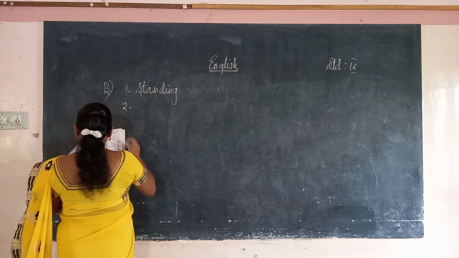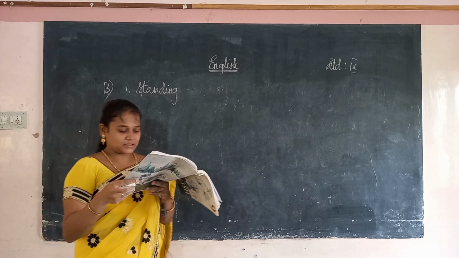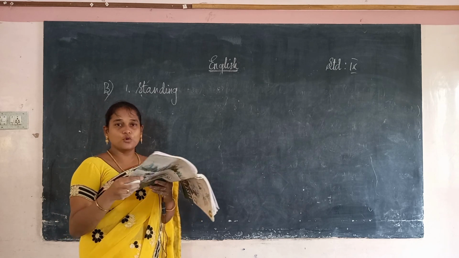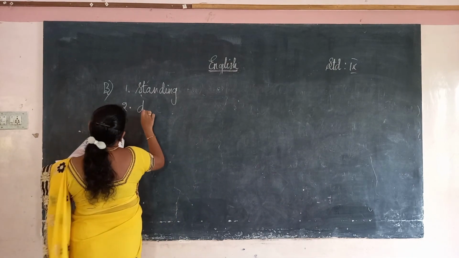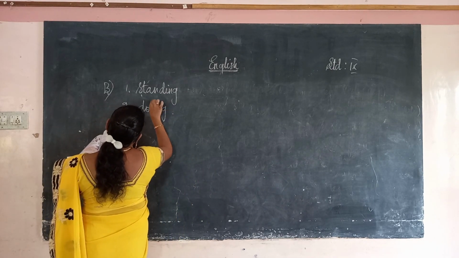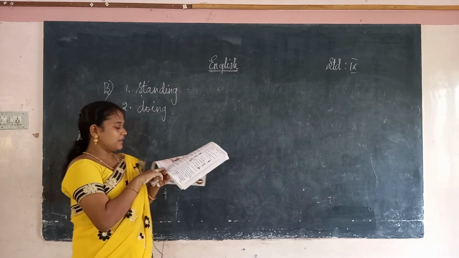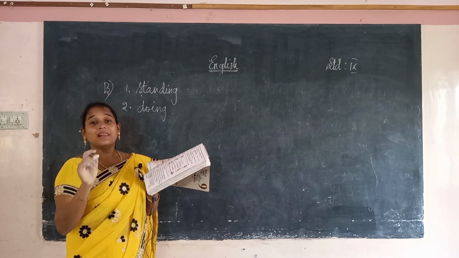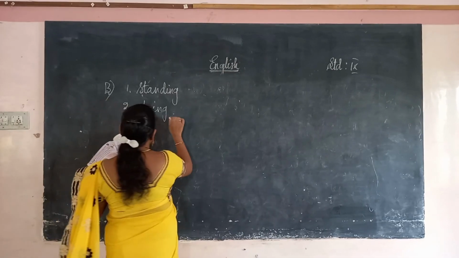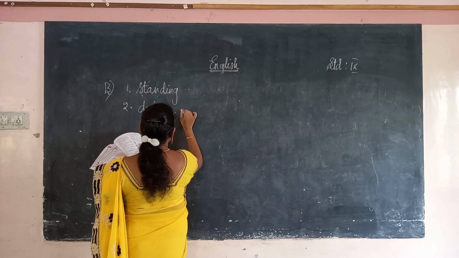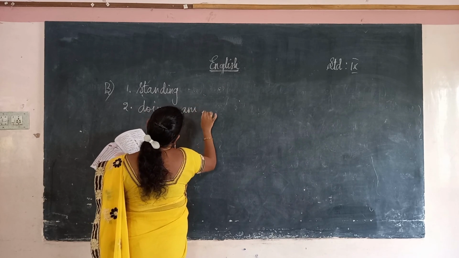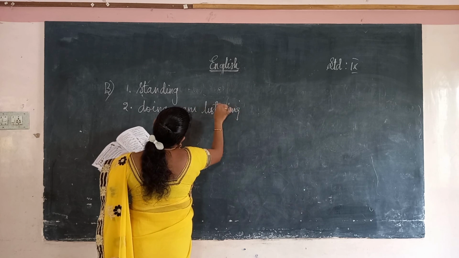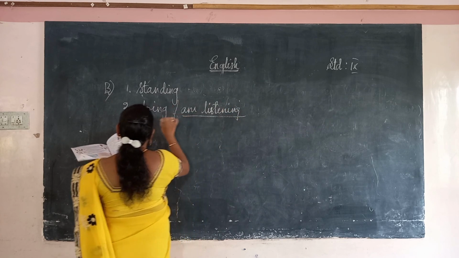The second one, what are you dash? In the bracket it is given do. So, this do will change into doing, continuous. What are you doing? Next, I dash to music. In the bracket they had given listen. So, we should not write I listen. So, I am listening. The second one is I am listening.